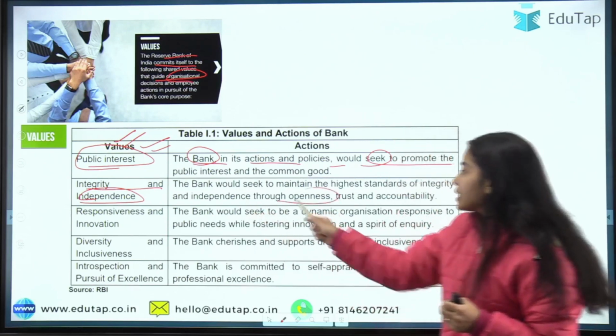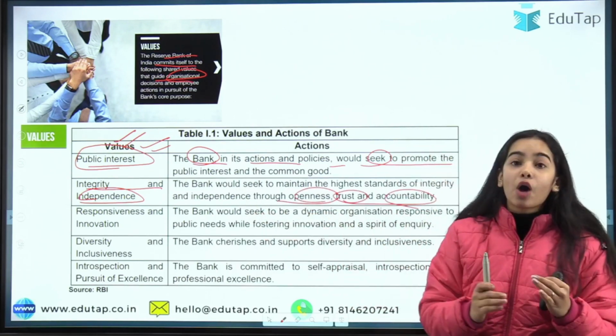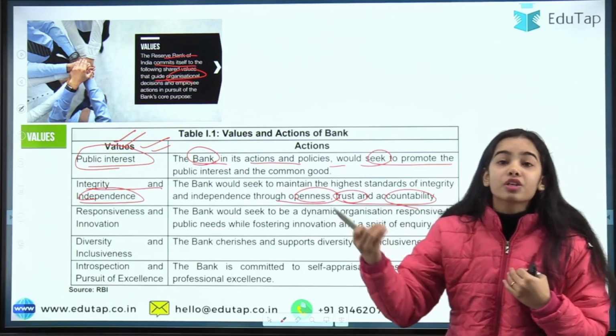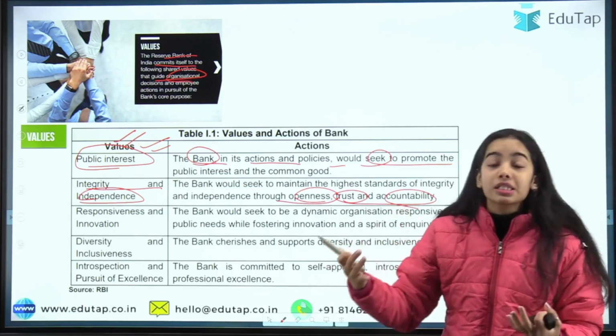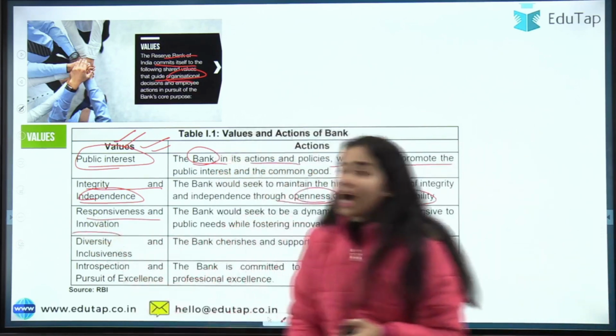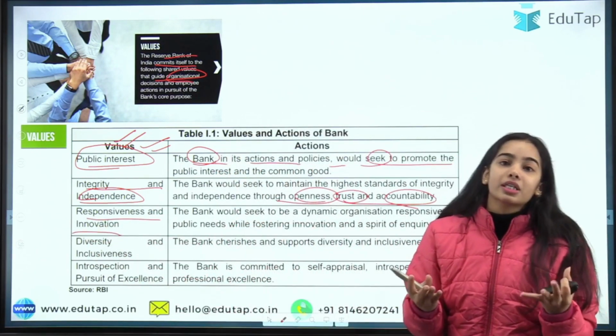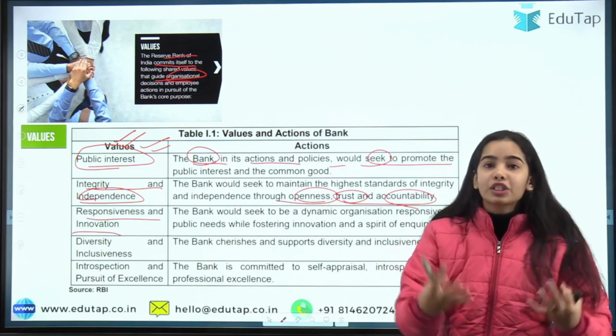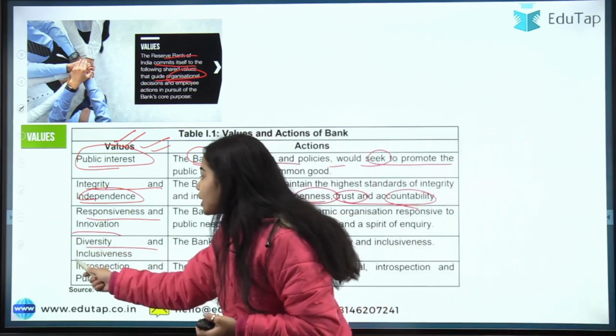Okay. Through openness, trust and accountability. It is accountable to the people because we trust the Reserve Bank of India. We trust our financial system. So it has to be accountable to us. Responsiveness and innovation. The RBI is the one that brings the innovation in our country, in the payment system, in the financial system. Diversity and inclusiveness.